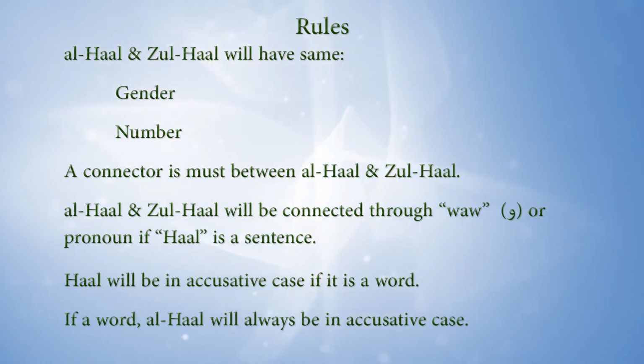Al-hal will always be in the accusative case. It means there should be a sound of a above hal. Laqitu Zaidan naiman. Laqitul mudarrisina jalisina.